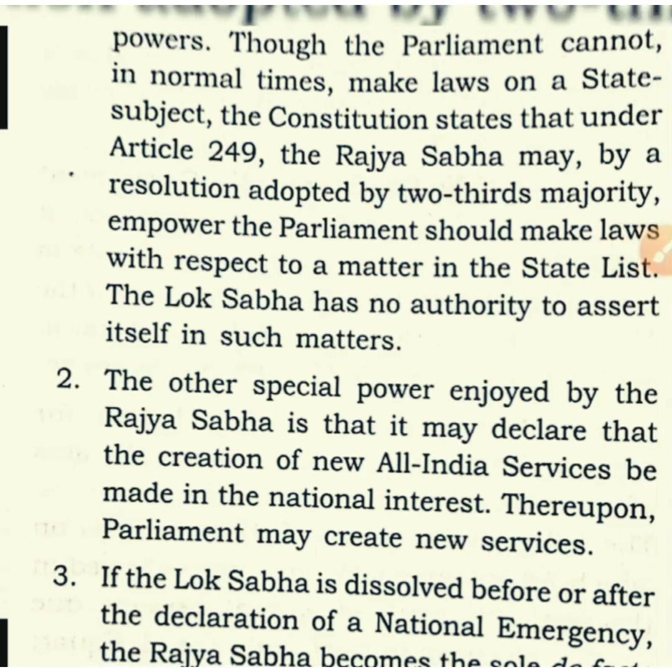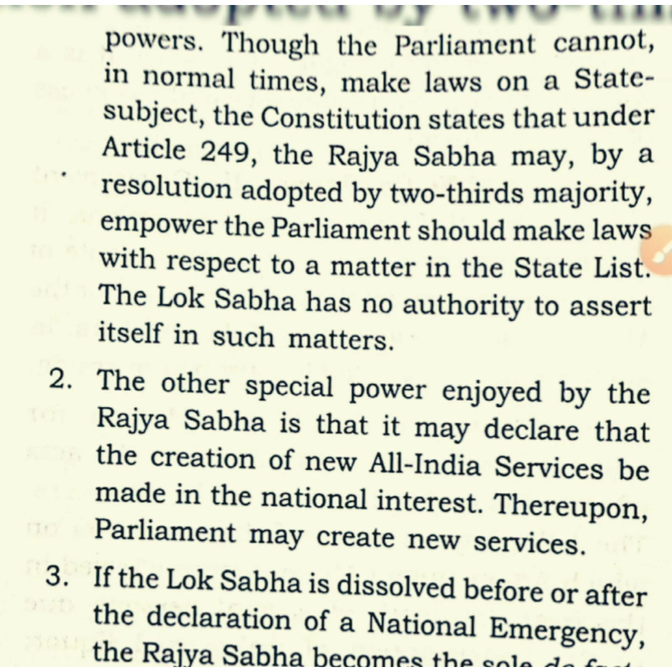Now we are going to discuss the exclusive powers of Rajya Sabha. Means powers which are in the hand of Rajya Sabha but not in the hand of Lok Sabha. The first point is that according to Article 249, Rajya Sabha has the right to make changes in state matters by 2/3 majority. Means in the state list, Rajya Sabha has the authority to change by 2/3 majority in the house, while Lok Sabha does not have this. So any change in the state list can be done only by the Rajya Sabha.